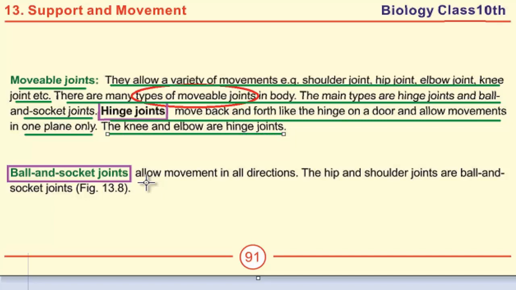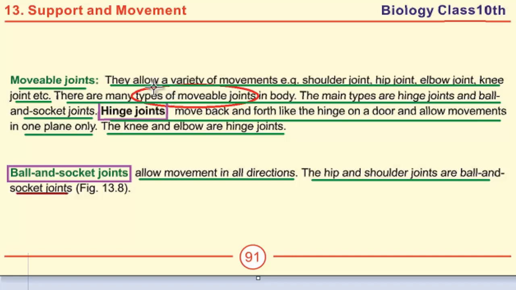Define ball and socket joint. Ball and socket joints allow movement in all directions. Example, the hip and shoulder joints are ball and socket joints. Now we will discuss some of the MCQs on this page.